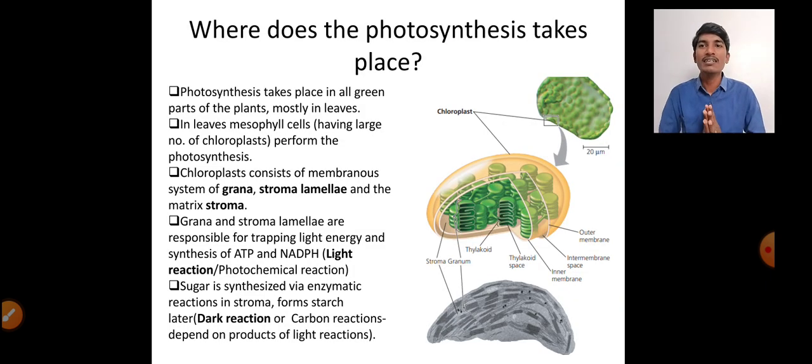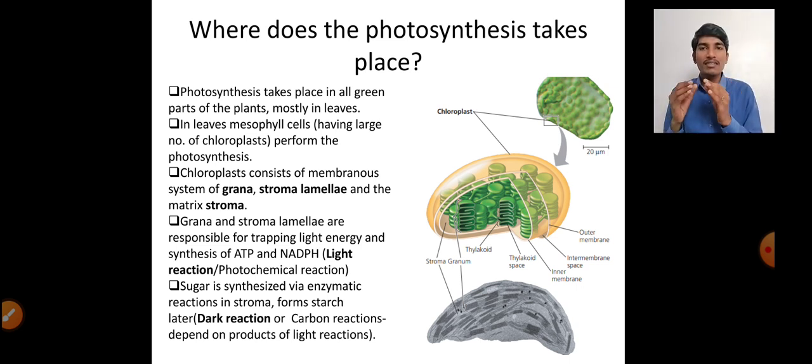Coming to the next part, where photosynthesis takes place. You may have wondered that all parts of the plant look green when they are young, and when they are mature, only the leaves are green in color, where photosynthesis takes place.